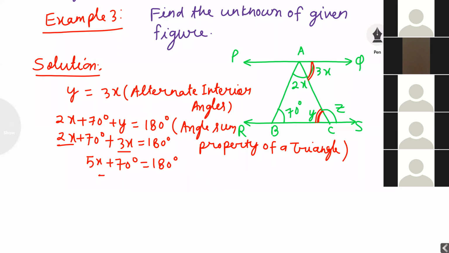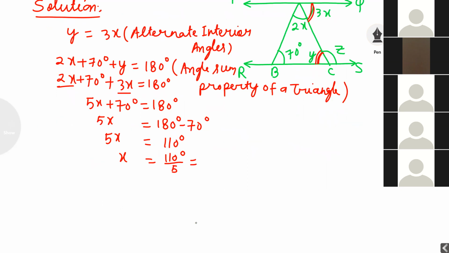Now 5x is equal to 180 degrees minus 70 degrees. 5x is equal to 110. x is equal to 110 degrees divided by 5. The value of x has come 22 degrees.